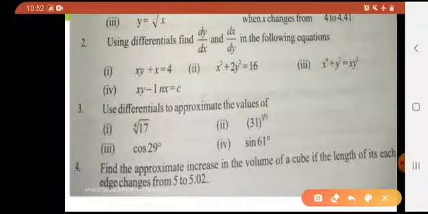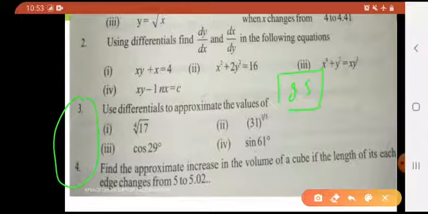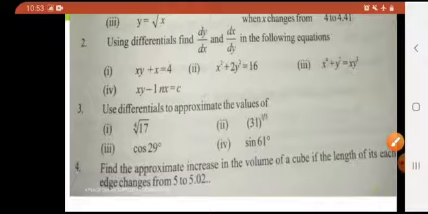See, our question number 3 and 4 were left. By the way, one more thing. If any one of you have an old book, it would have a question number 5 as well. But in new books, from last year, they have omitted question number 5. So we will just be having question number 3 and 4. There is no need to do question number 5 if you have an old book.